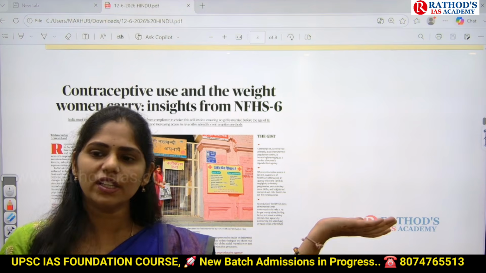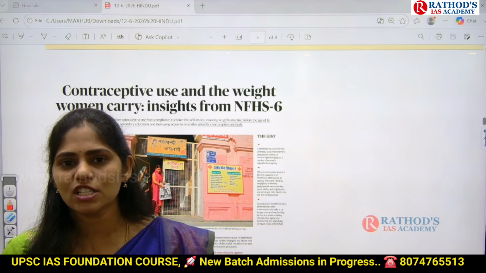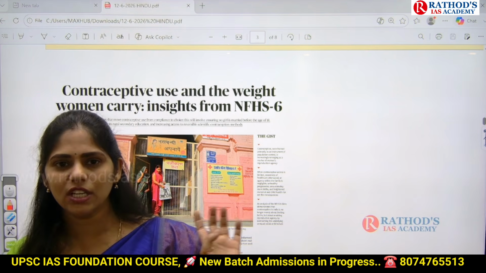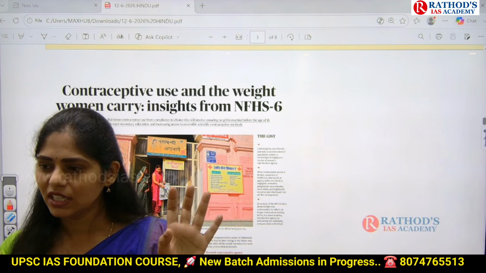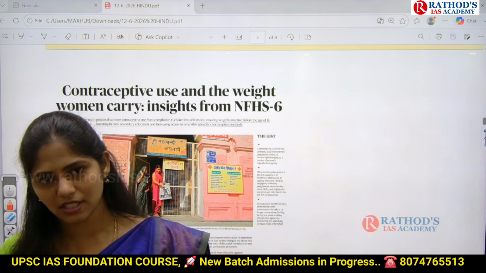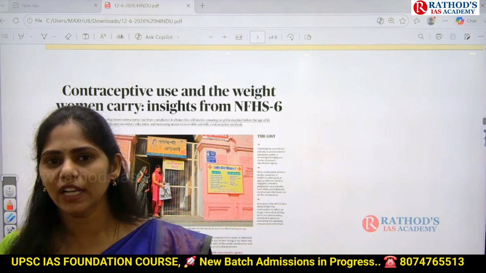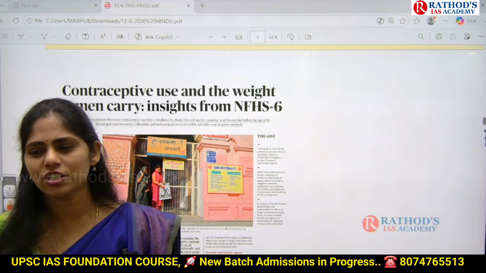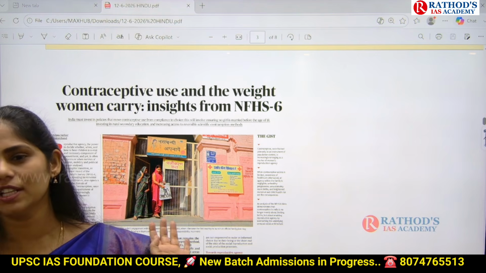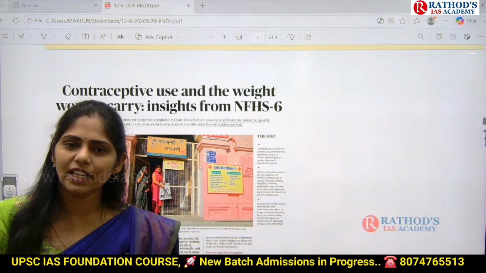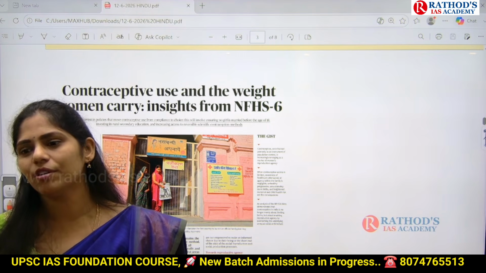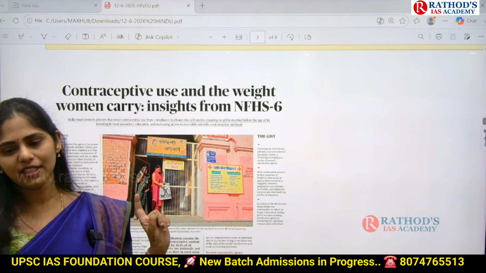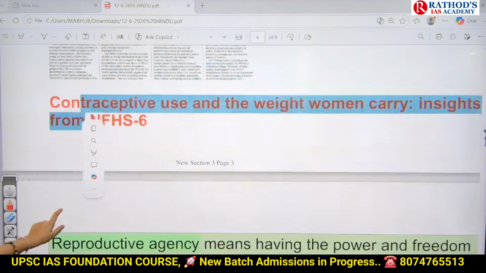But if you go to other states where TFR is more, in which states is TFR more? Northern states, especially UP and Bihar, in that region TFR is very high. It is more than 3. Even today, women are giving birth to 3 children, 4 children, 5. It is going on in Bihar. So in those areas, there is no proper women's empowerment. That is the point mainly highlighted by this National Family Health Survey, guys.